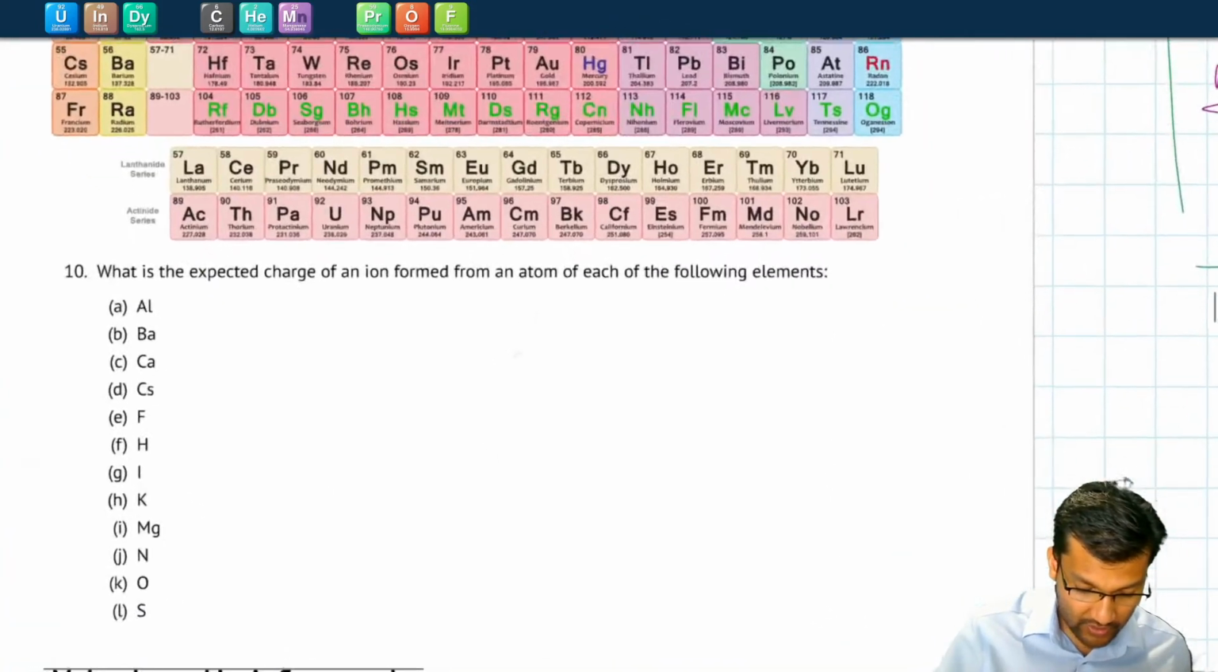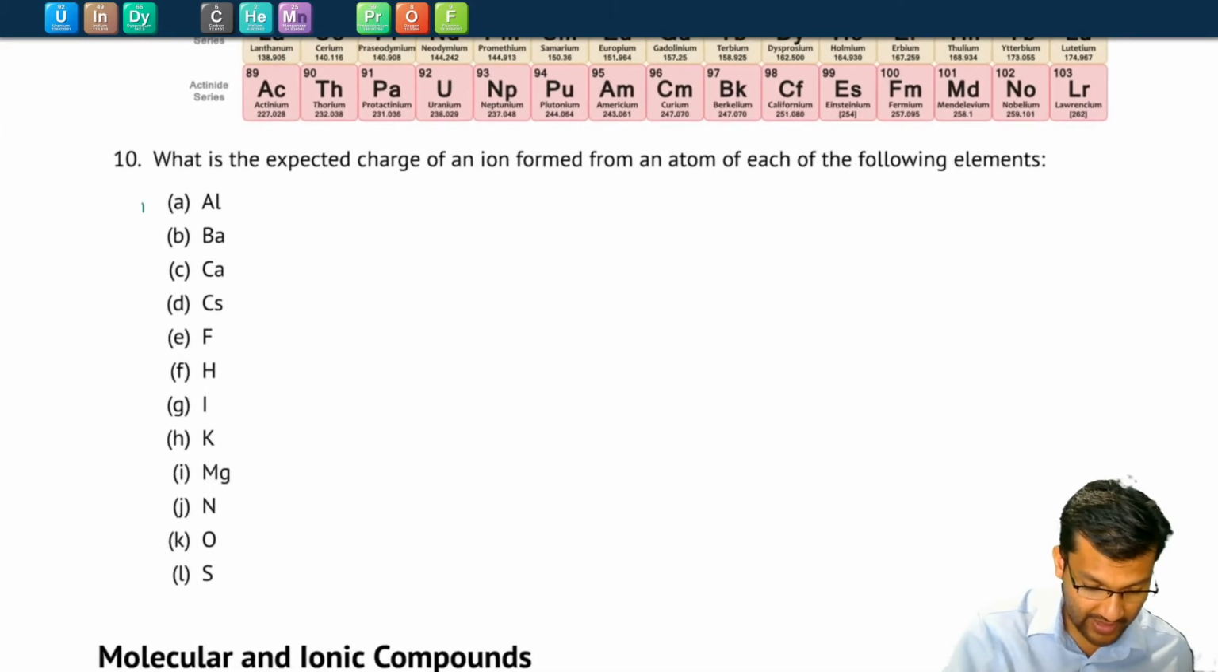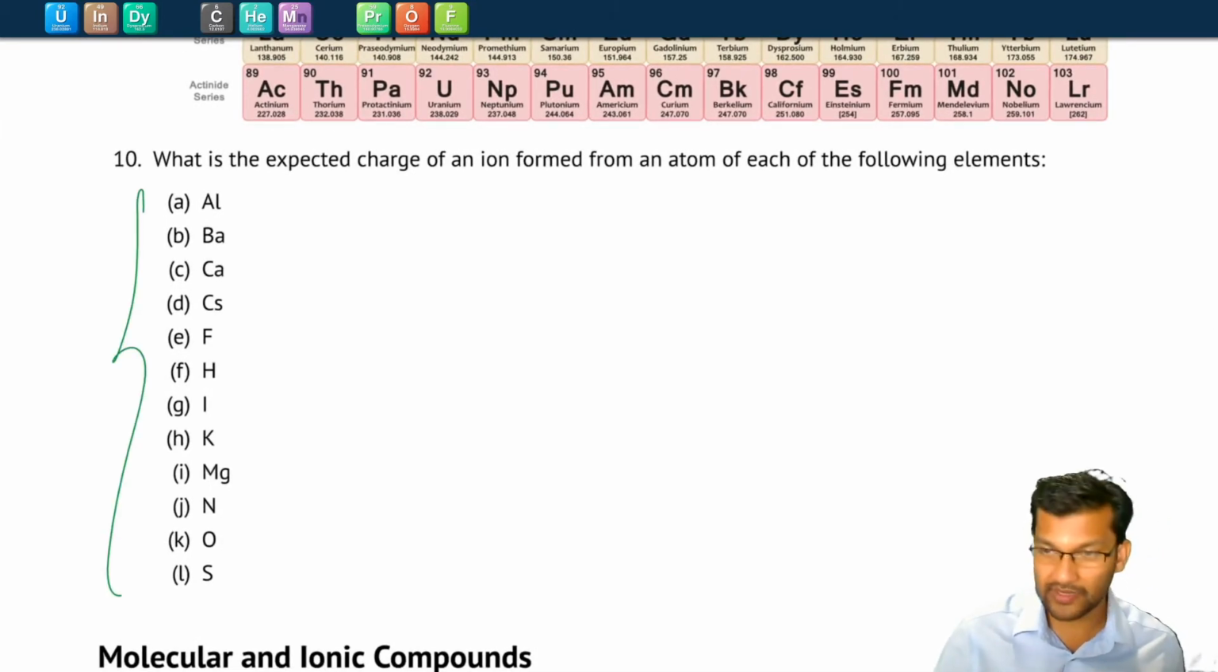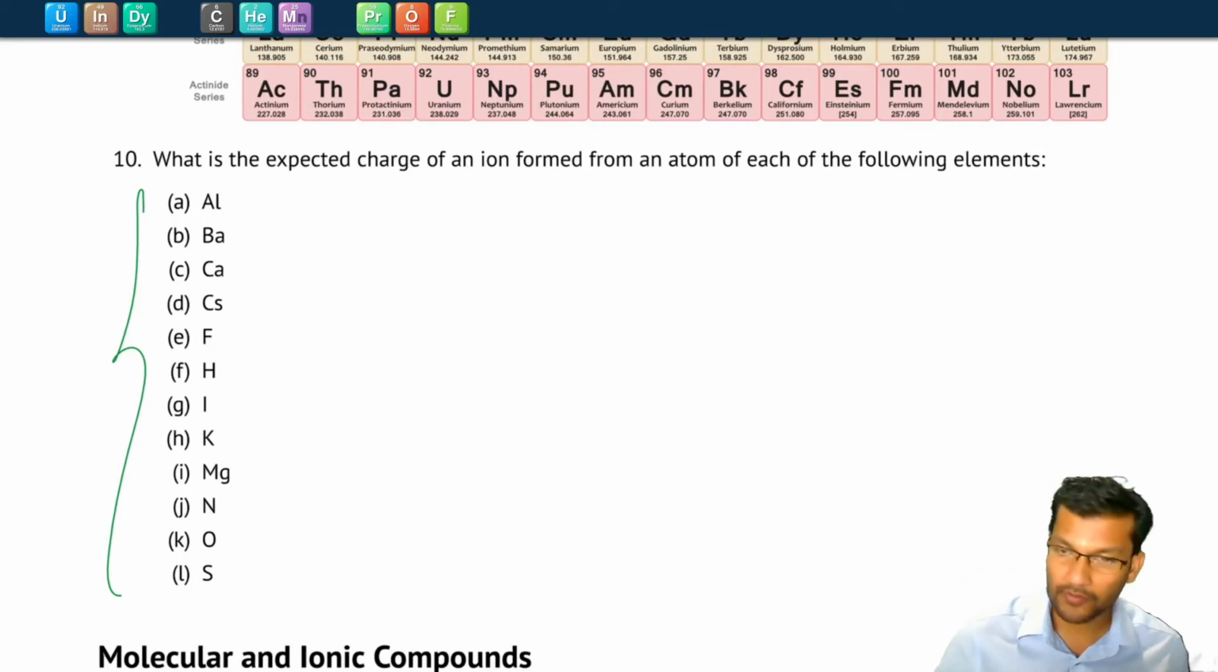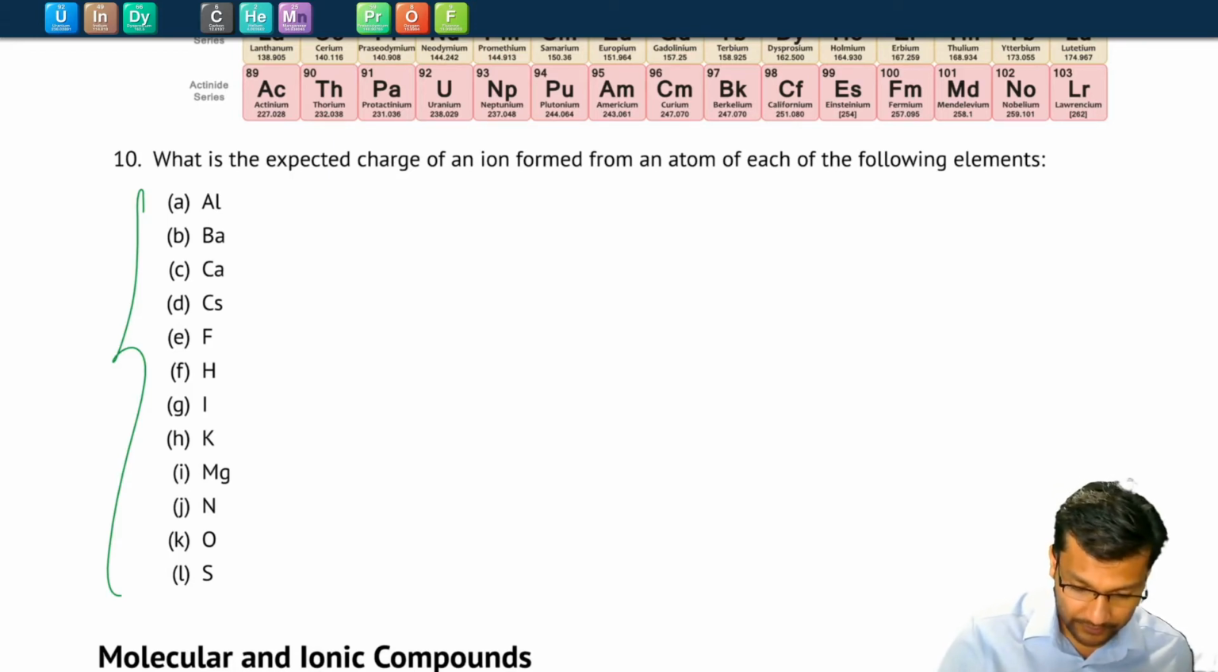With that, try to go over this number 10 as an exercise and try to figure out what ions each of these elements would form if they do form ions. Pause the video, try to do them, and then we'll go through and figure some out together.